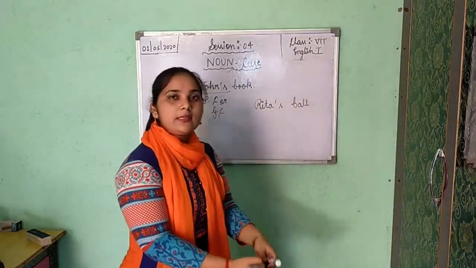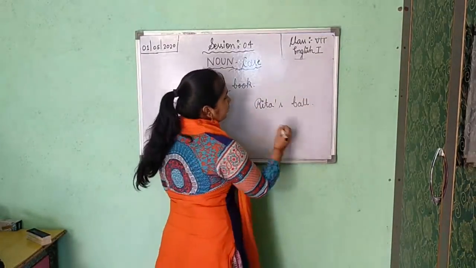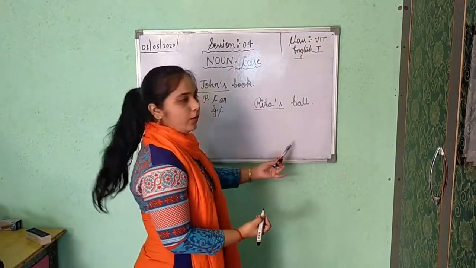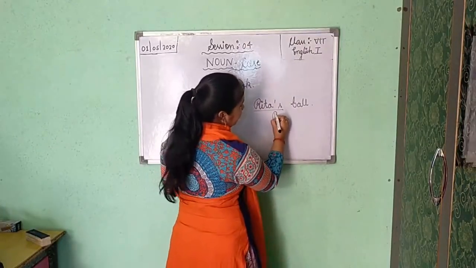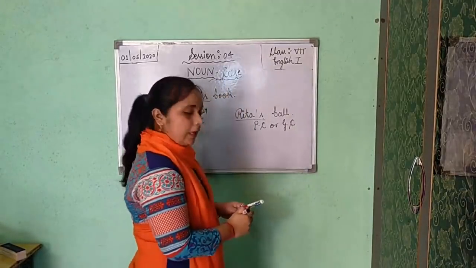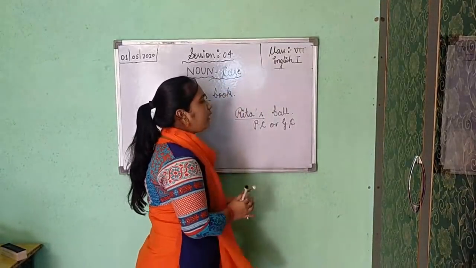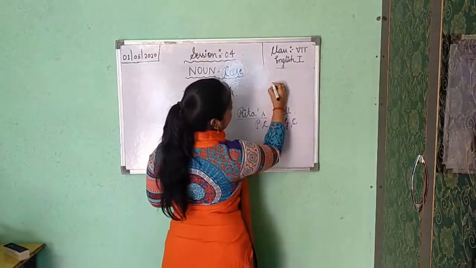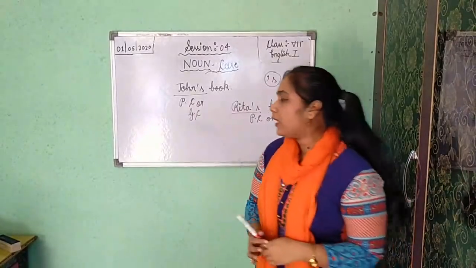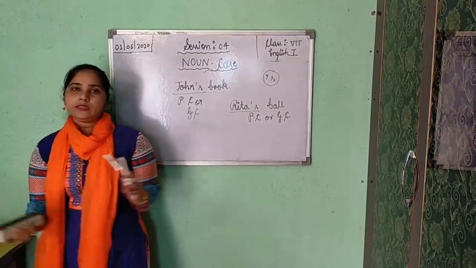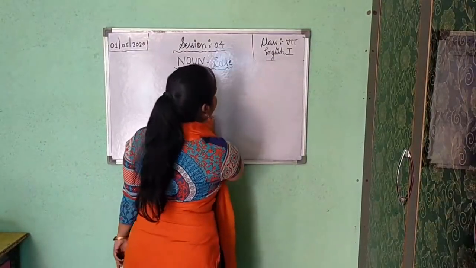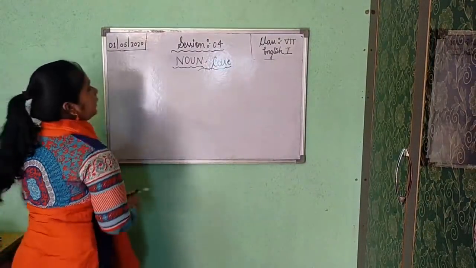Whose ball is this? It is the ball of Rita. So here Rita is the owner. So this word is given in the possessive case or genitive case. Understood? Now, in the possessive case, you will use apostrophe s to show ownership. But you will have to use this apostrophe s in three ways for showing ownership.